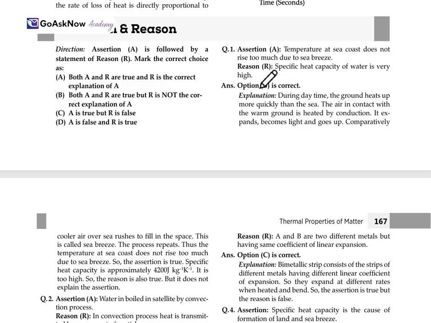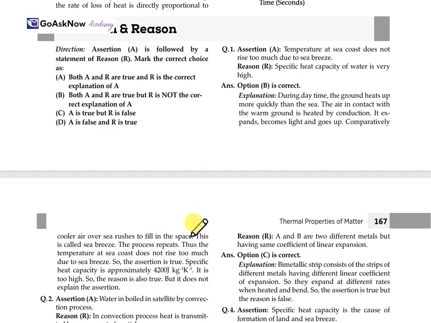Firstly, during the daytime, the ground heats up more quickly than the sea. The air in contact with the warm ground is heated by conduction, expands, becomes lighter and goes up. Comparatively cooler air over the sea rises to fill the space. This is called sea breeze. The process repeats, and thus the temperature at the sea coast does not rise too much due to the sea breeze. So the assertion is true. The specific heat capacity of water is 4200 joule per kg Kelvin, which is very high. So the reason is also true.